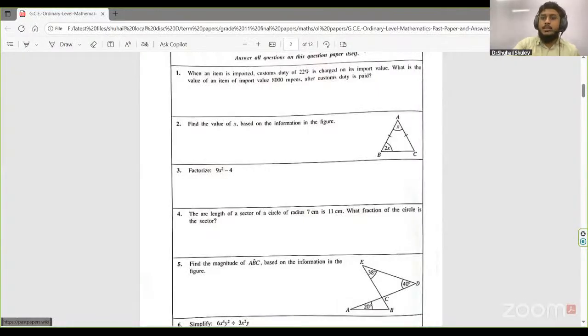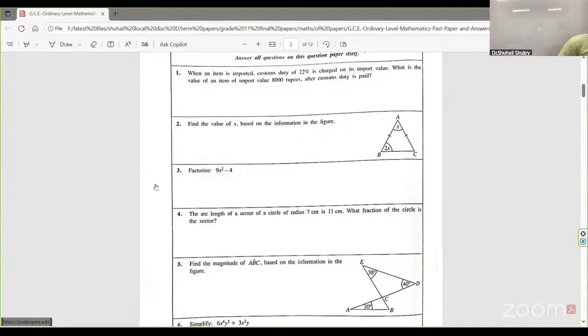So first of all, I'll say what we are going to do. We are going to discuss this paper. First of all, we are in the short question part. Again, students, if you want to save data, if you're on the Zoom link, you can press YouTube and go directly to YouTube, or if you have a YouTube package, you can use it from that. Okay, we are going to start our journey like this.